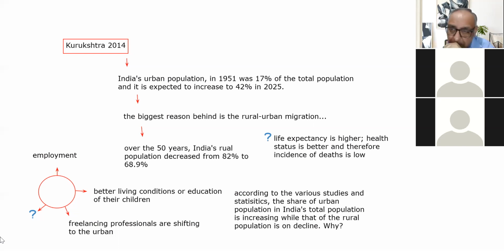And the next most important thing is that in modern times, there is a new wave of migrants coming from rural to the urban. Those are called the environmental refugees, right? Environmental refugees is a new term.